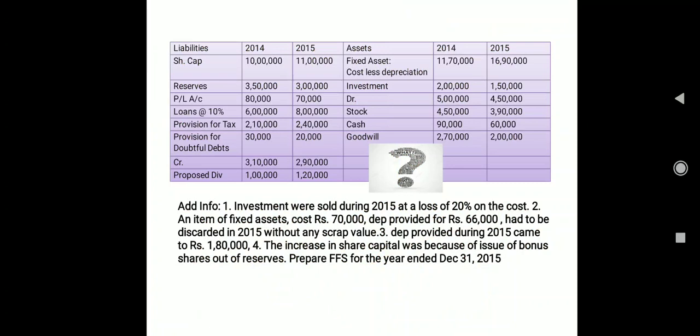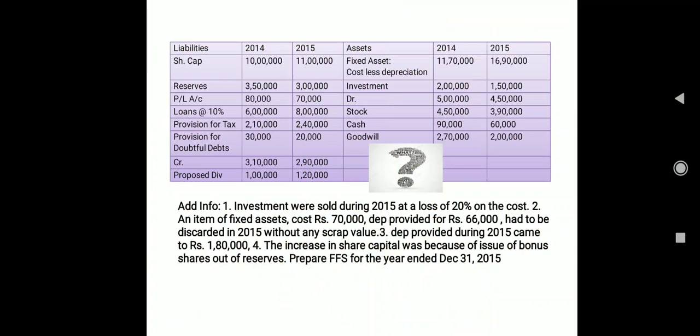Then we have provision for tax, provision for doubtful debts, creditors, and proposed dividend. These are all current liabilities. Provision for tax, provision for doubtful debts, and proposed dividend, I am just going to treat as current liabilities in this question. Clear? Then coming to your asset side, fixed assets, again keeping aside.